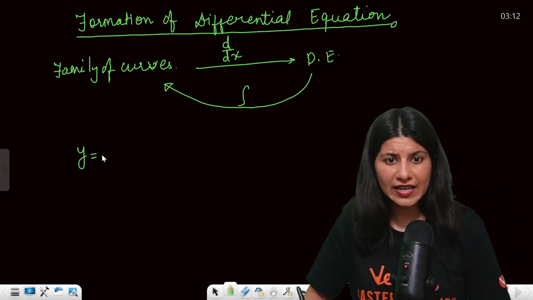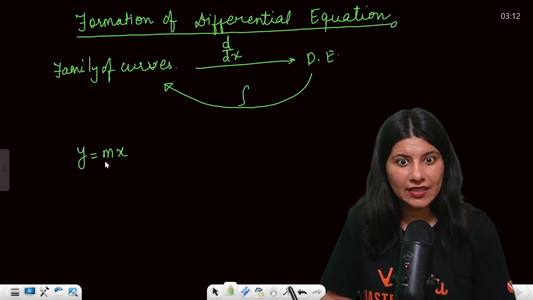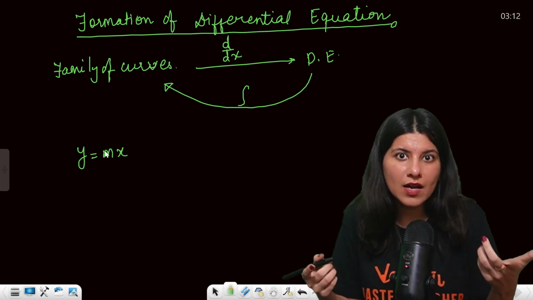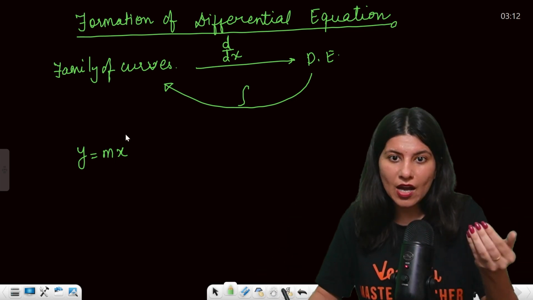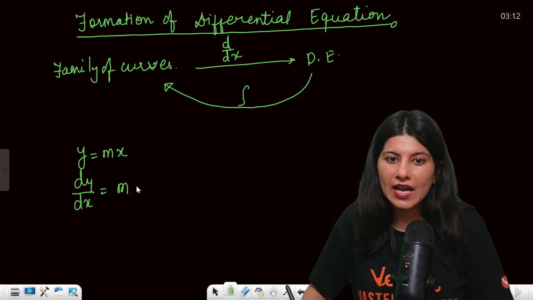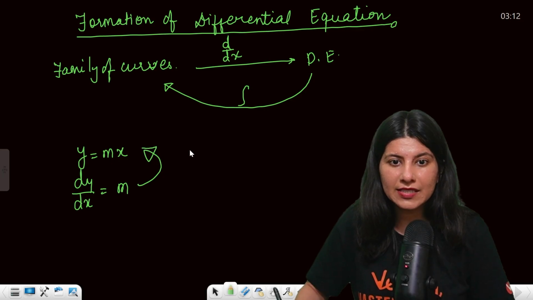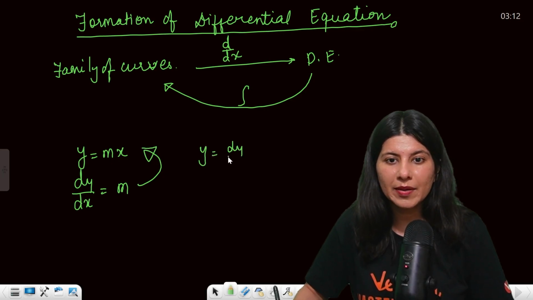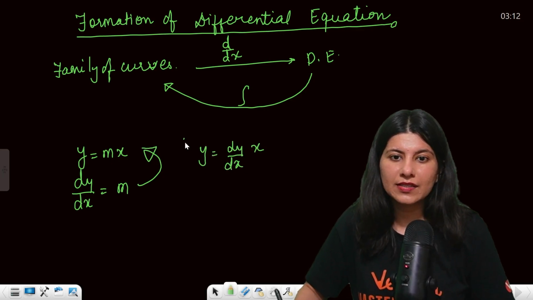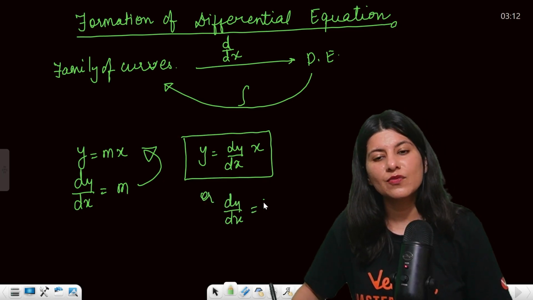Suppose y equals to mx. This is what? Family of straight lines, right? Which is, if you change m, you will get different set of lines. Now if you differentiate this, dy by dx equals to m, and form a differential equation, now this m will be replaced by, so y is equals to dy by dx into x, or you can call it as dy by dx equals to y by x.